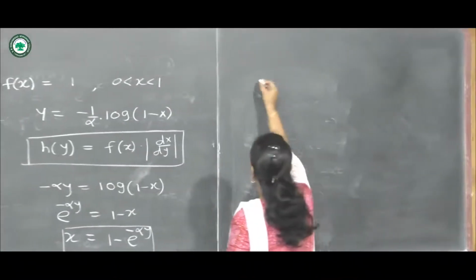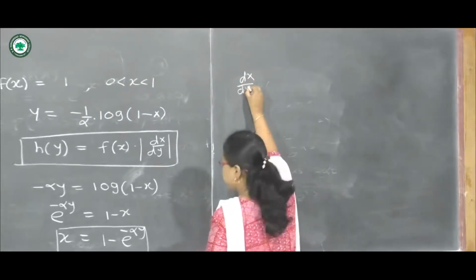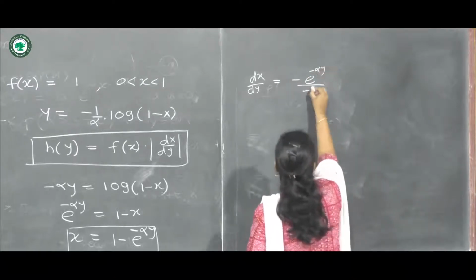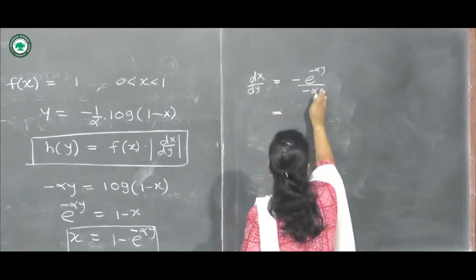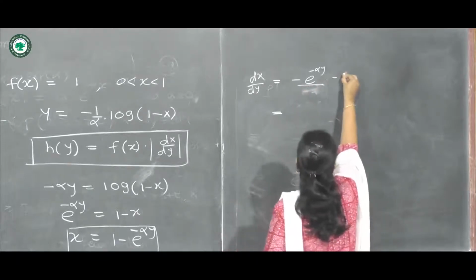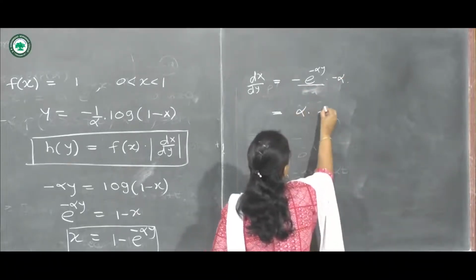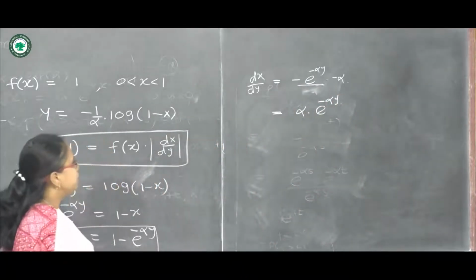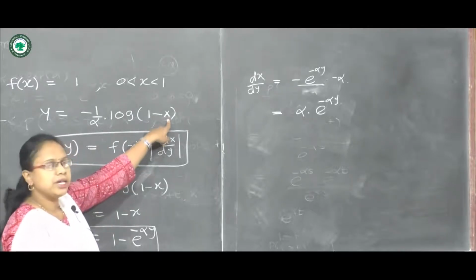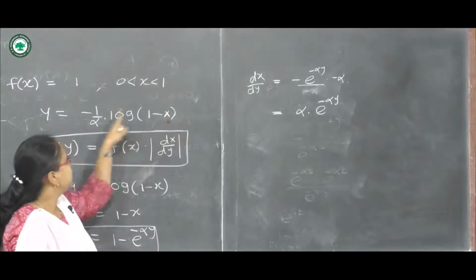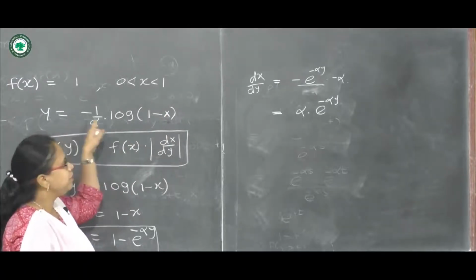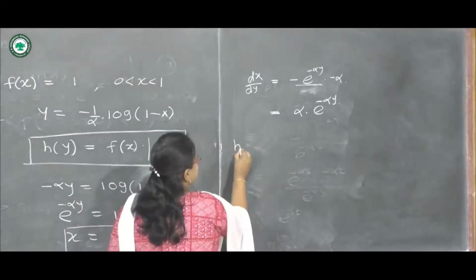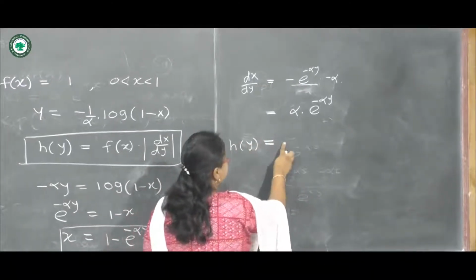Further we can take its derivative, so dx upon dy will be minus e raised to minus alpha y divided by minus alpha, so multiplying by minus alpha, it will be alpha into e raised to minus alpha y. Here we can observe the range of y. If we substitute 0 here, for the range from 0 to 1, then the range of y will be from 0 to infinity.